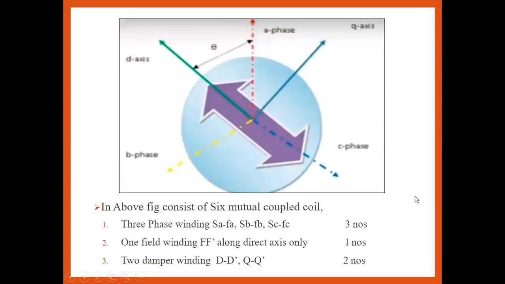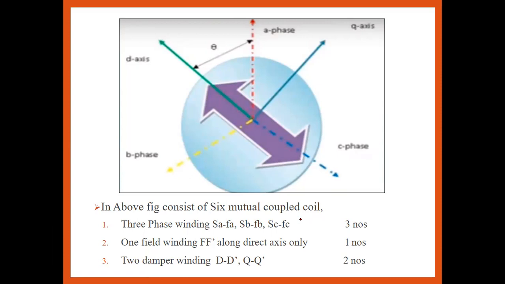So this is nothing but one of the simplified diagrams of the three-phase supply of an electrical machine, which are rotating and are apart from each other by 120 degrees. Okay, so it consists of what? It consists of three phase, six mutually coupled coils. How are those six mutually coupled coils? Three for the three phases, two for the quadrature axis and the direct axis, and two damper windings, that is DD dash and QQ dash.